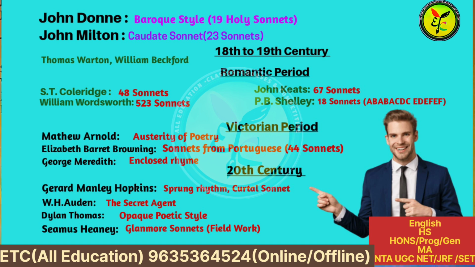Whereas George Meredith wrote sonnets in enclosed rhyme. And in the 20th century, the famous writer Gerard Manley Hopkins used sprung rhythm and the curtal sonnet in his writing style, whereas the other writer, W.H. Auden, wrote The Secret Agent. And Dylan Thomas wrote in an opaque poetic style. And the writer Seamus Heaney wrote the Glanmore Sonnets.